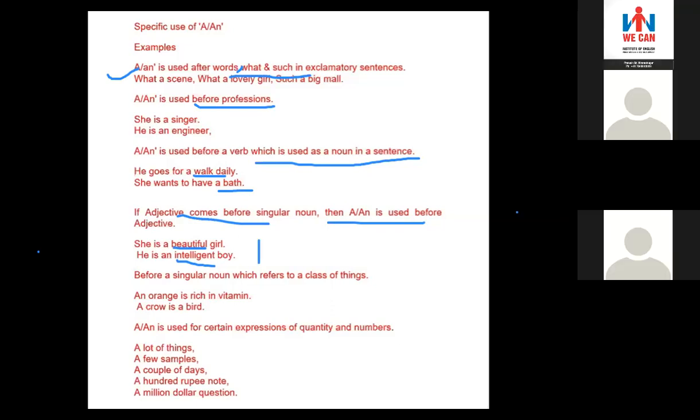But when we use an adjective before boy, we use a or an according to the letter the adjective starts with. So here intelligent starts with I, so we can write he is an intelligent boy.